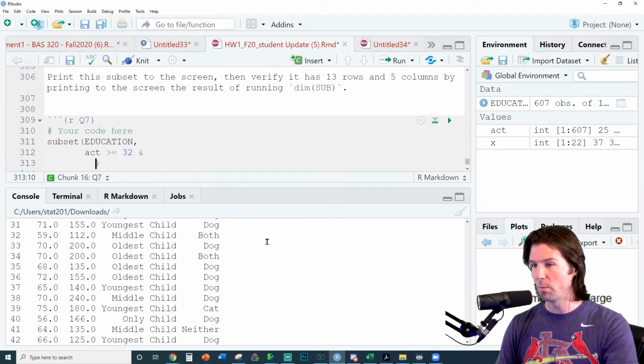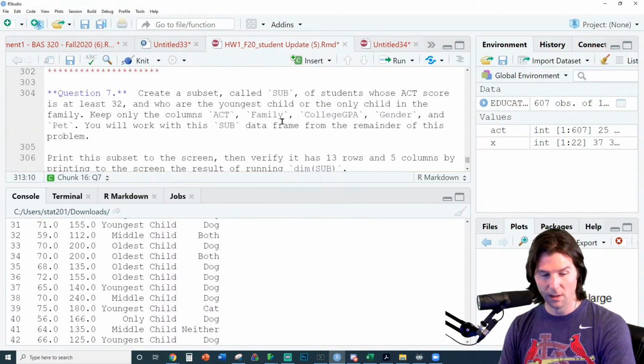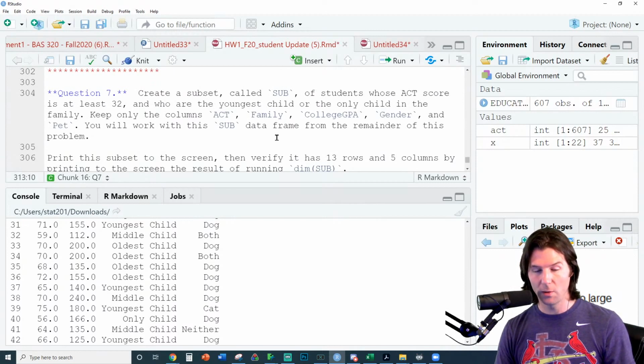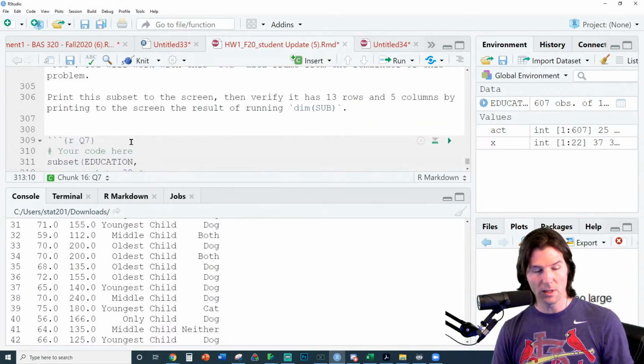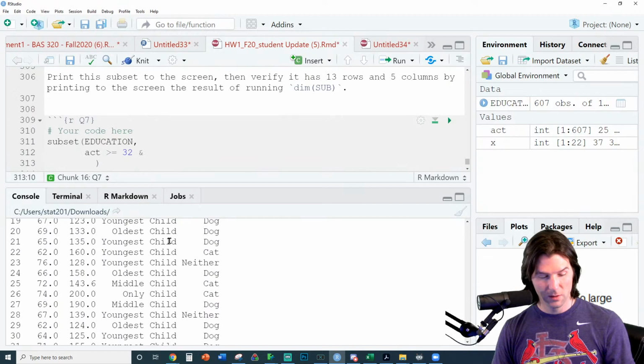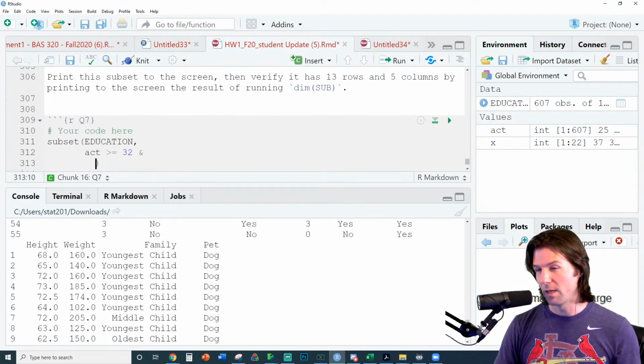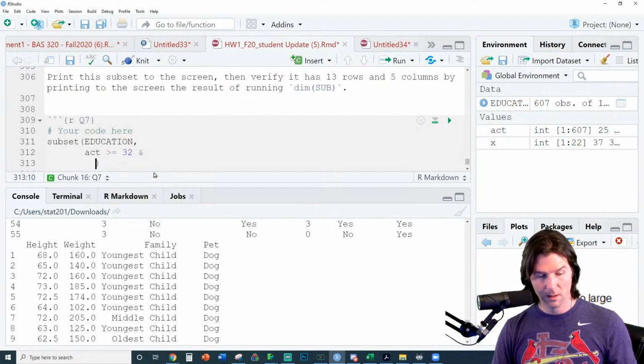So with the and right here, we get another condition that we're putting in. At the end, let's take a look at this. We want the youngest child or the only child. So we want a youngest or only child now. Let's go to family, and with family, let's go to family equals youngest. And with this right here, we have to make sure youngest is in quotes.